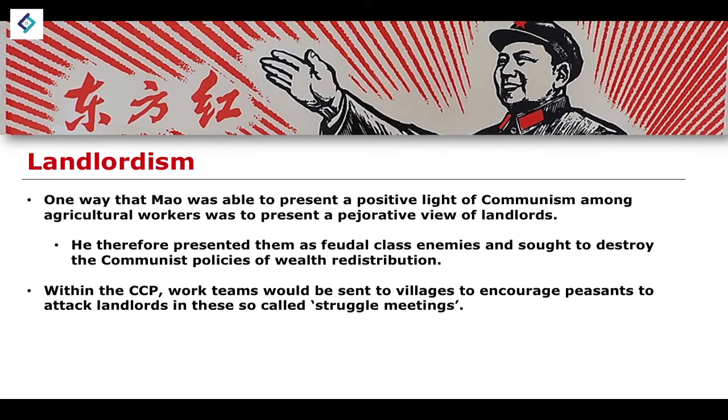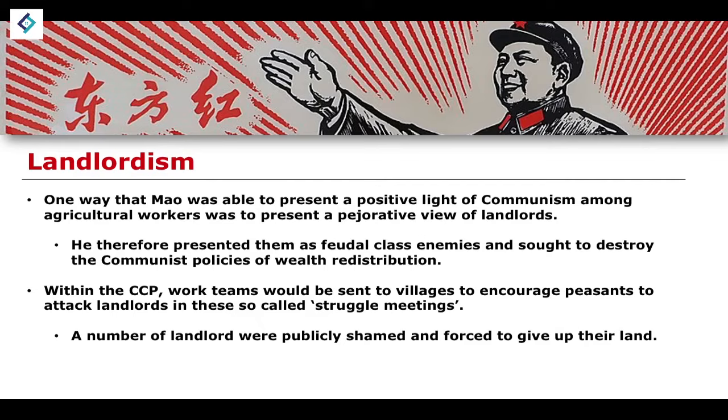Within the CCP, we have what are known as work teams who would be sent to the smaller villages, and they would encourage peasants to attack landlords in these so-called struggle meetings. If you remember back to some of the earlier lessons, we had these struggle meetings where people came out and were forced essentially to repent for the wrongs that they had committed against the people, against the feudal class, and all of these different things would happen, these struggle meetings.